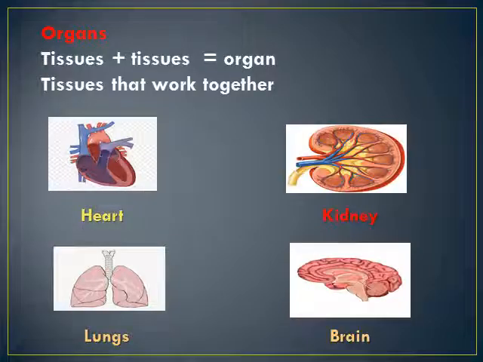The third level is the organs, and it is defined as a group of different tissues that work together. And these organs perform certain jobs in an organism. Like the heart is involved in pumping blood to all parts of the body, and the lungs are involved in the respiration process, and the kidneys are involved in the filtration process, and the brain is involved in sending messages.